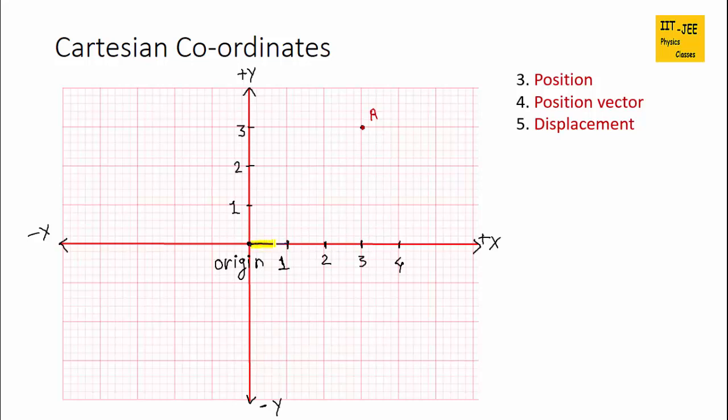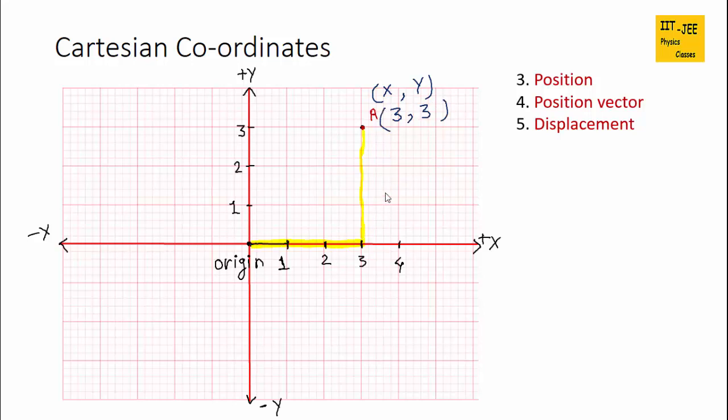So it goes 3 units horizontal, and vertical is 1, 2 and 3. We represent its position as x first and then y, like x comma y. So x is horizontal, 3, and 3 is the value of y also. So the position of A is 3 comma 3.